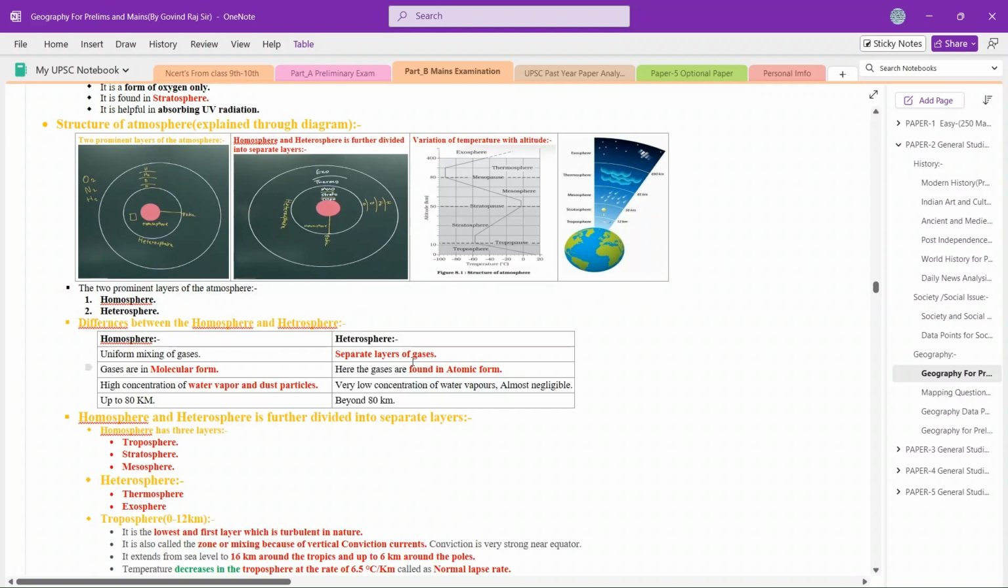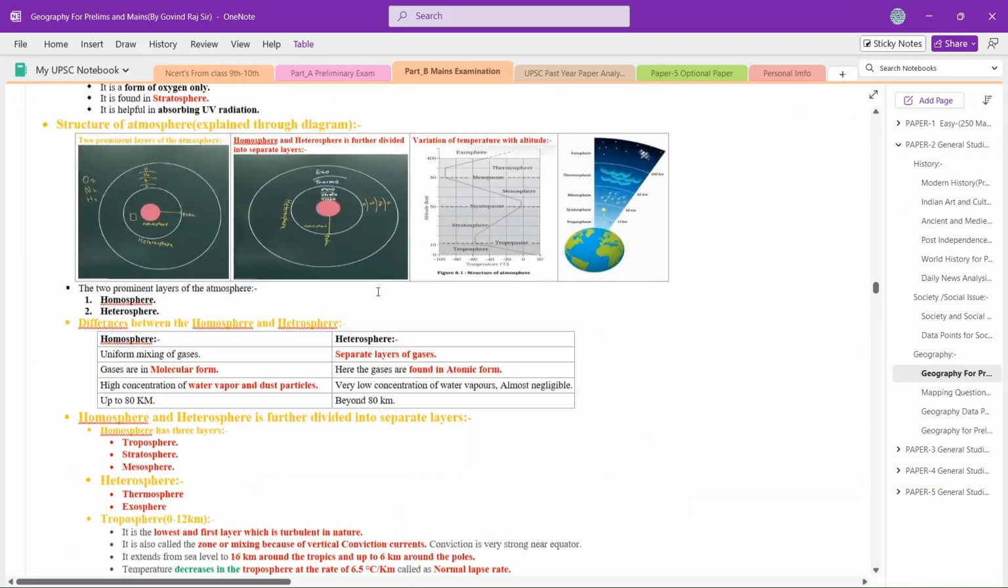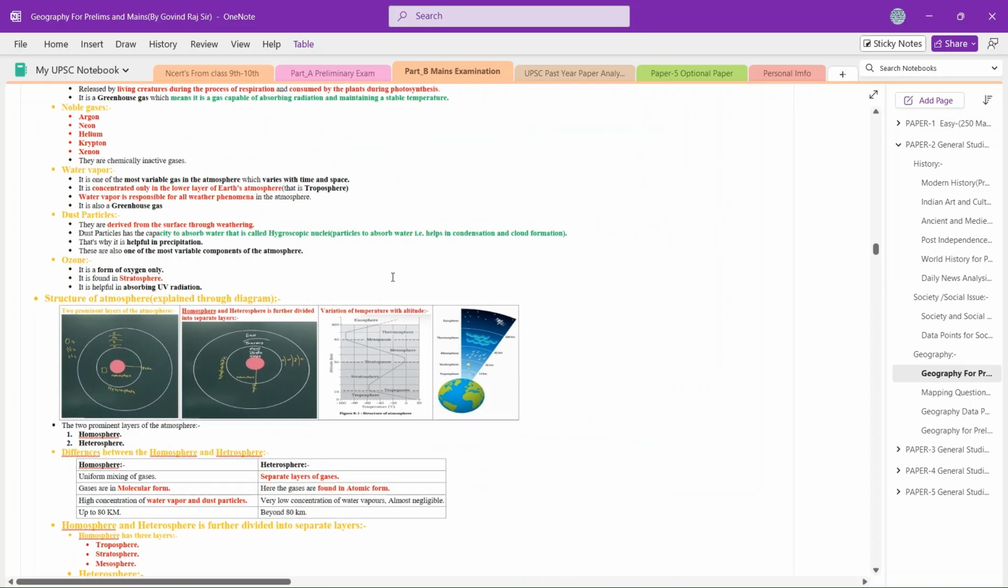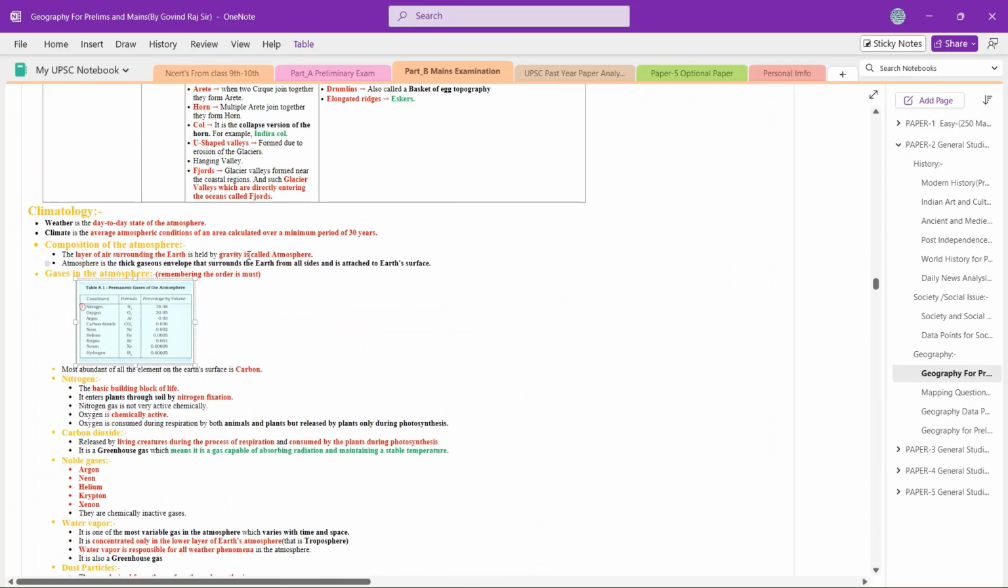Okay. So my main target here is to explain this insolation and the heat budget, because my question happened to be wrong in this section. So I will explain all the climatology portion. First, what do you mean by weather?